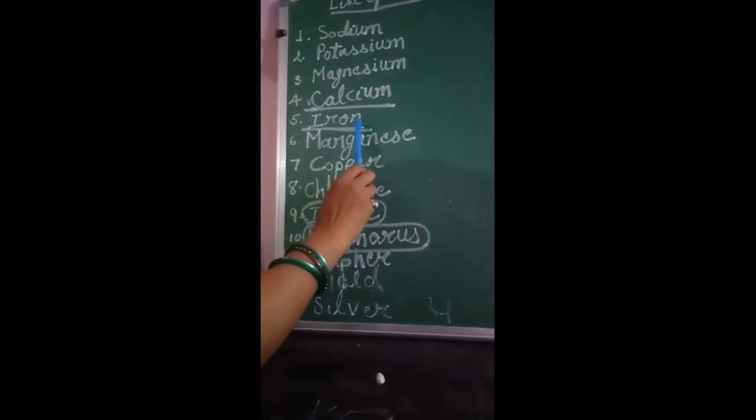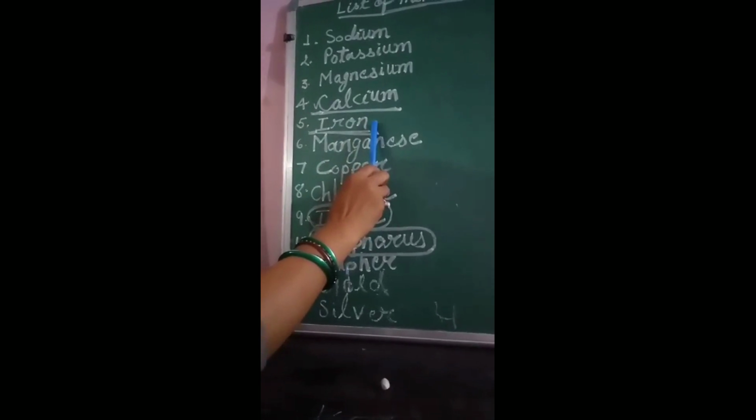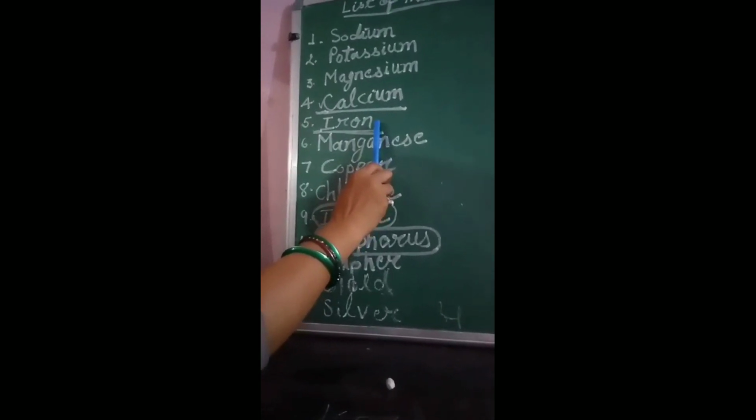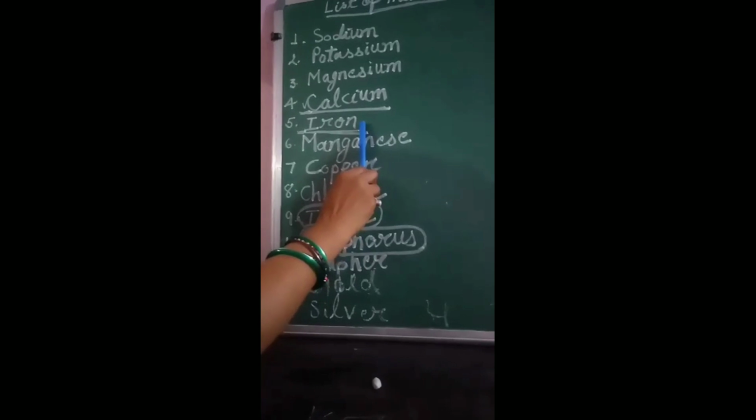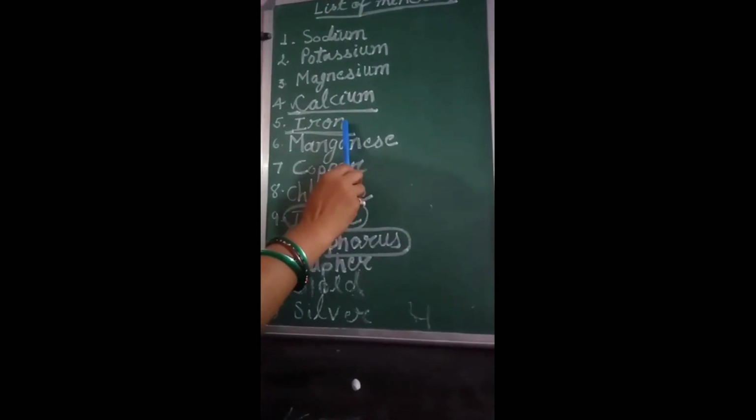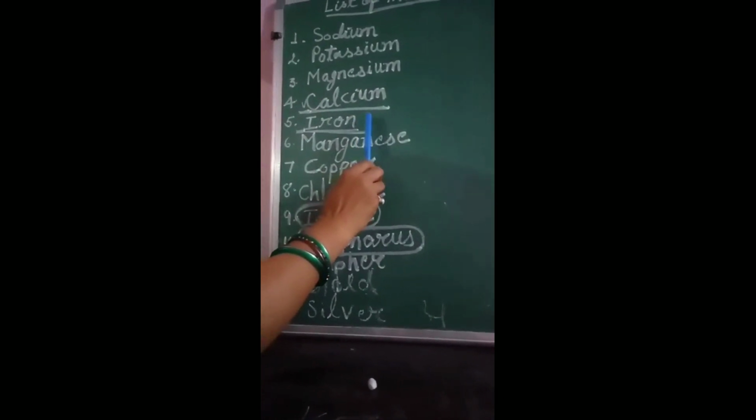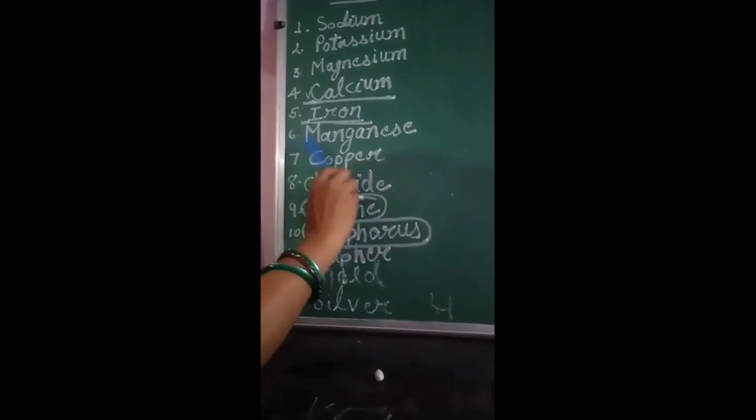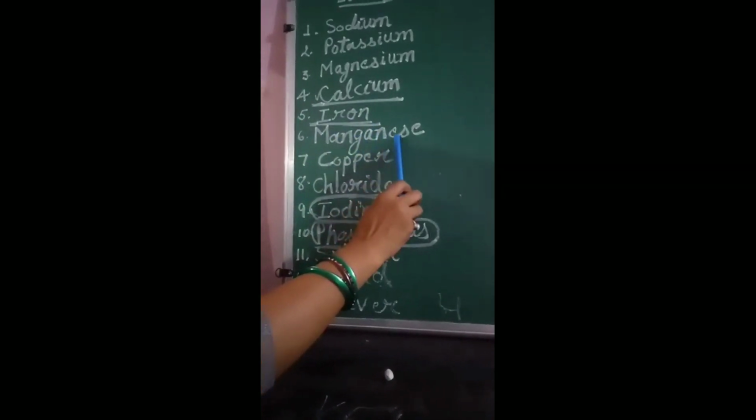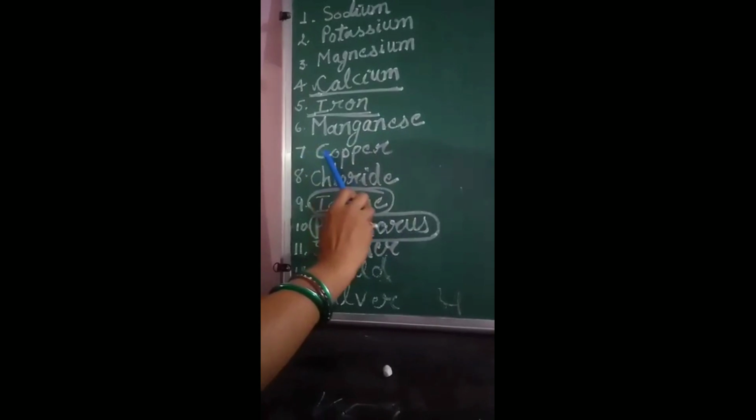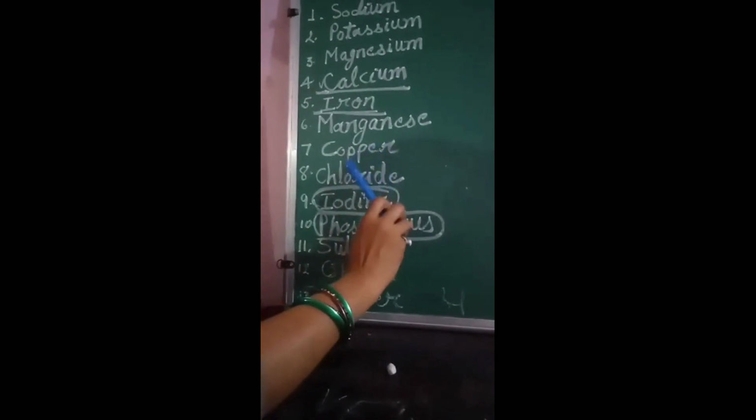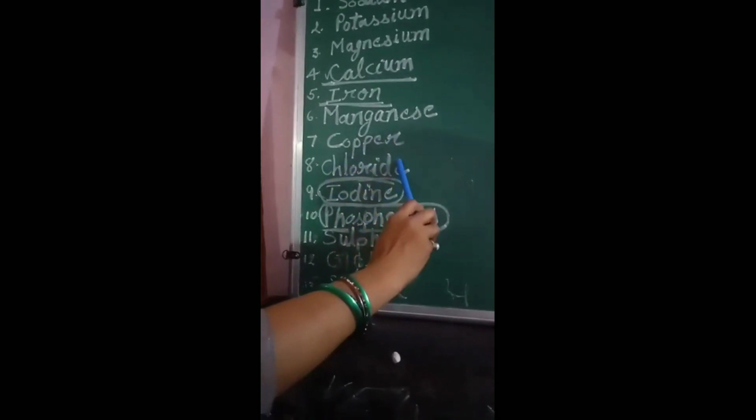And next one is the iron. Iron also plays a very important role. I will discuss through the chart. This is also given in your book in detail, what disease is caused due to the deficiency of iron. And next one, sixth number, is manganese. Manganese is a mineral. Seventh number, next is the copper, and next is chloride.